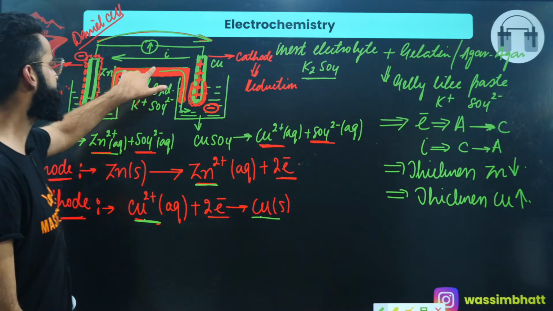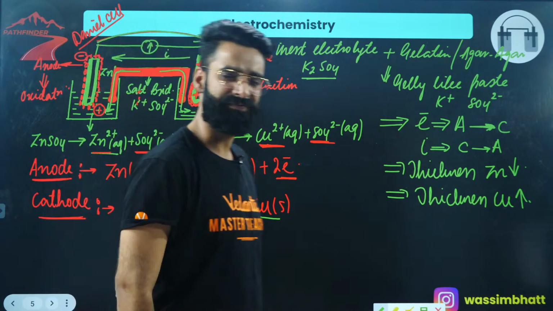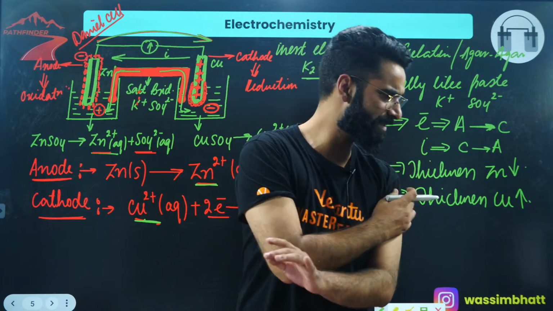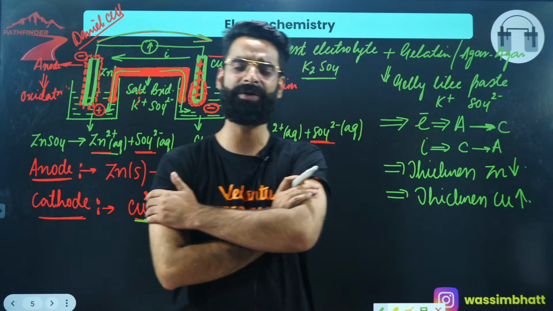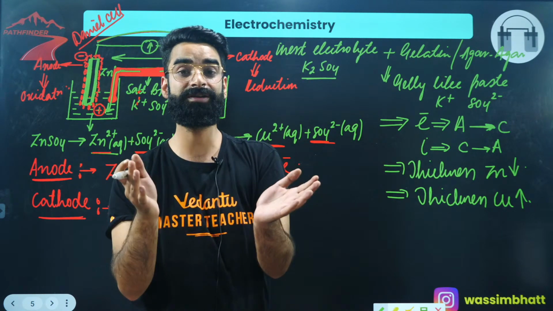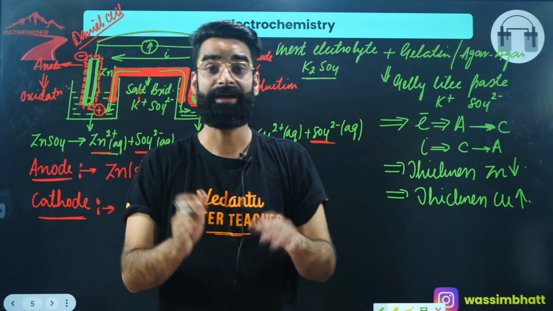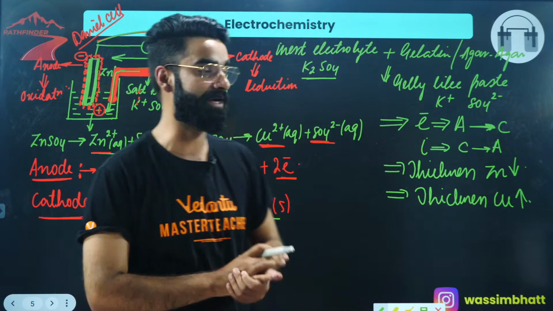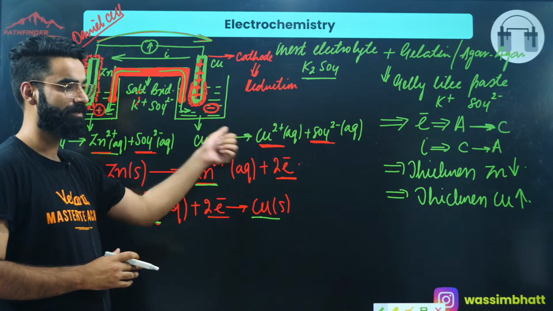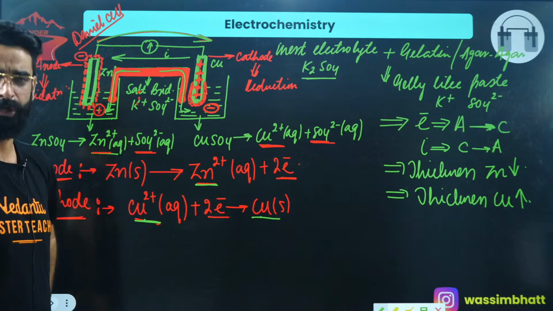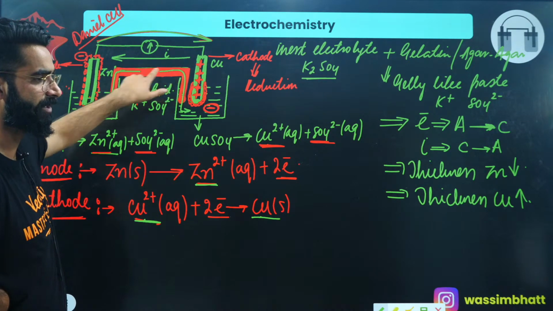So what is the function of this salt bridge over here? The first function of the salt bridge is to complete the internal circuit. That's something which you all must be knowing. What is the second function? The second function is to maintain the electrical neutrality in both the containers, right? In both the containers, electrical neutrality is to be maintained by the salt bridge.